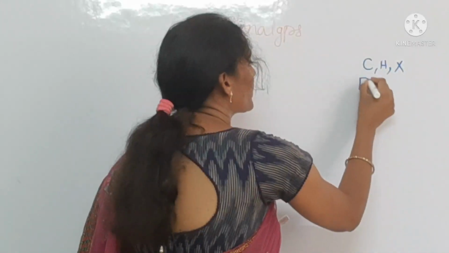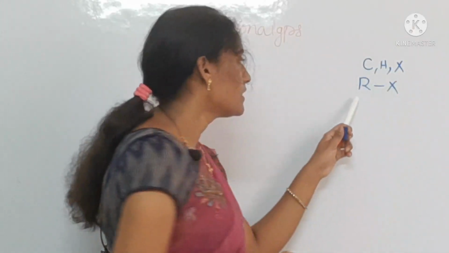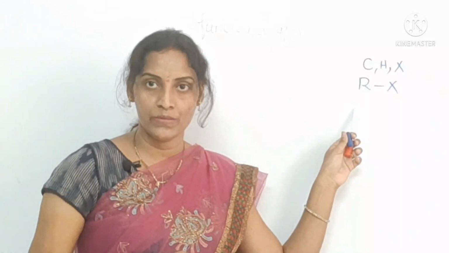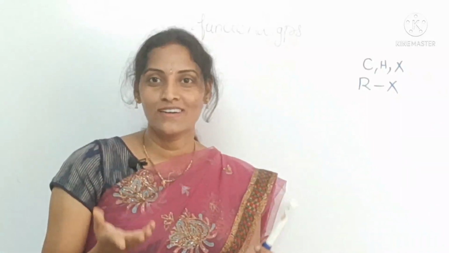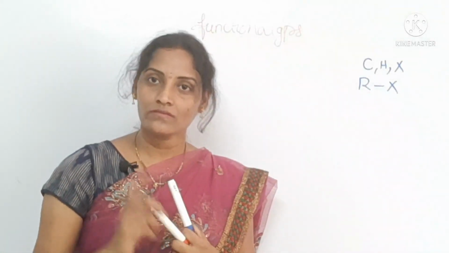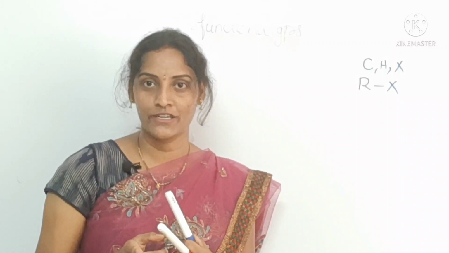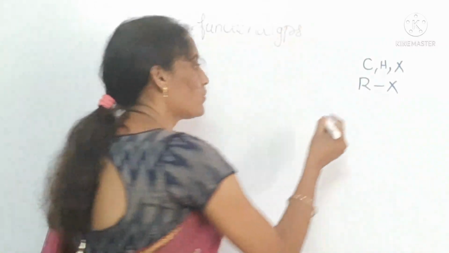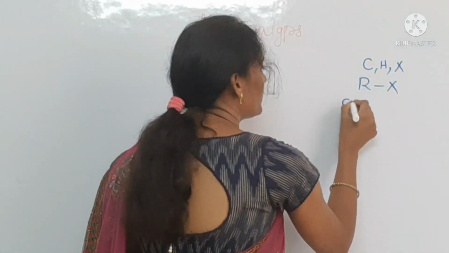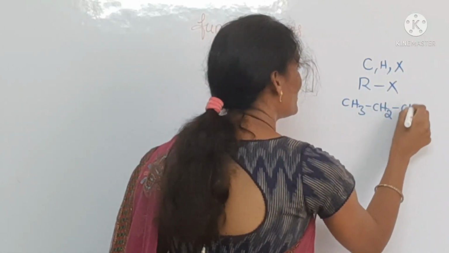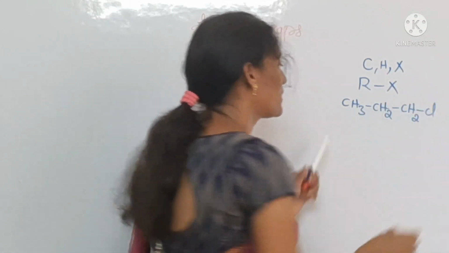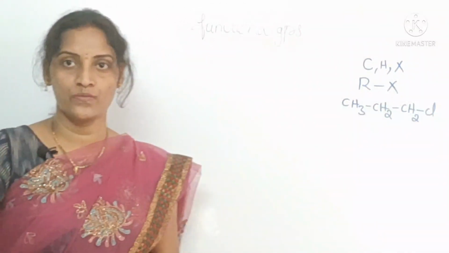What is the functional group representation for this? RX. Here R is the hydrocarbon or alkyl group. That alkyl group has only carbon and hydrogen. This X is the halogen atom. You can take one example, CH3CH2CH2Cl, propyl chloride.